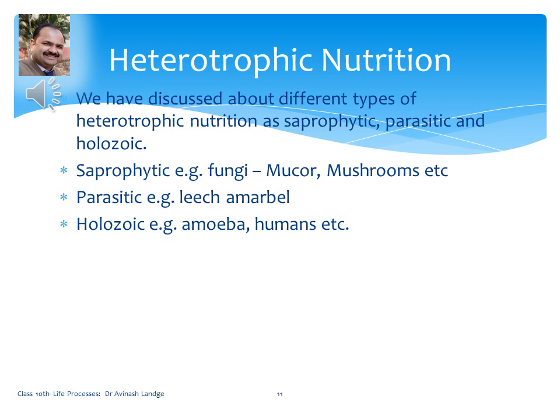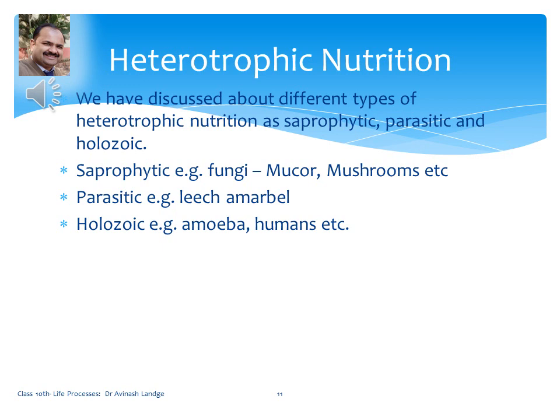The organisms which are dependent on the host for their food fully are called complete parasites. For example, leech and bloodsucker insects are fully parasites. Whereas amarbel cannot photosynthesize but can absorb some nutrients, so amarbel will be a partial parasite.